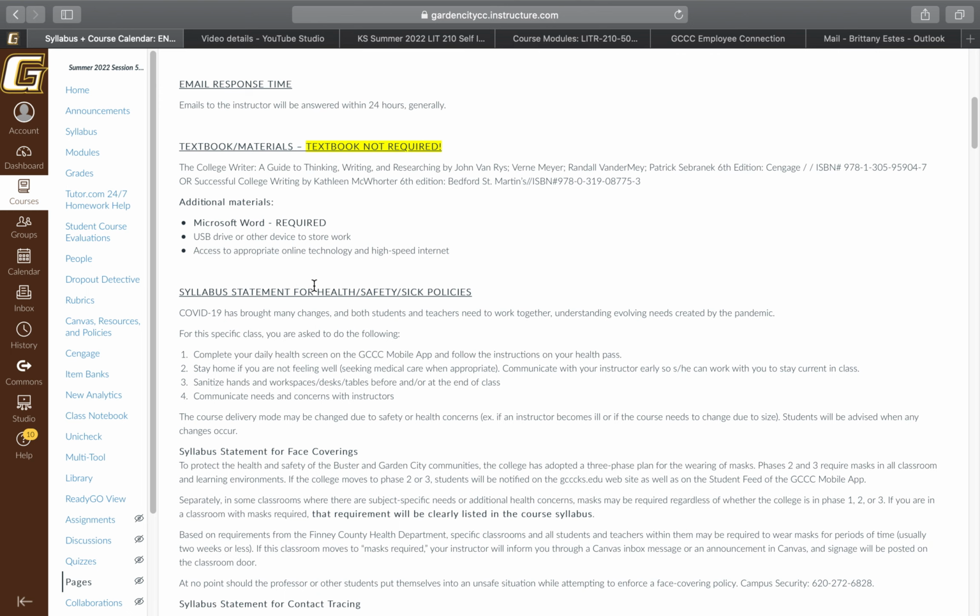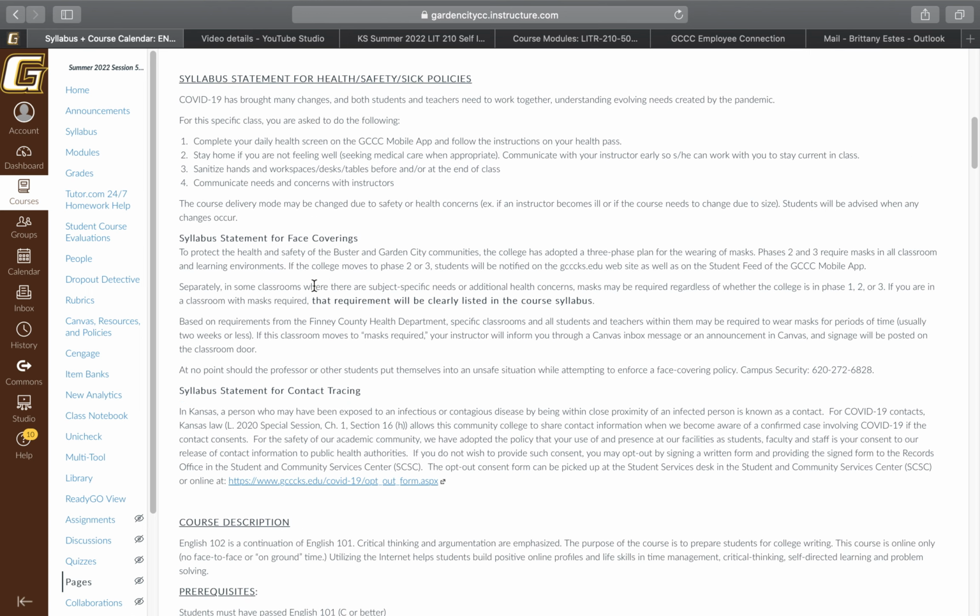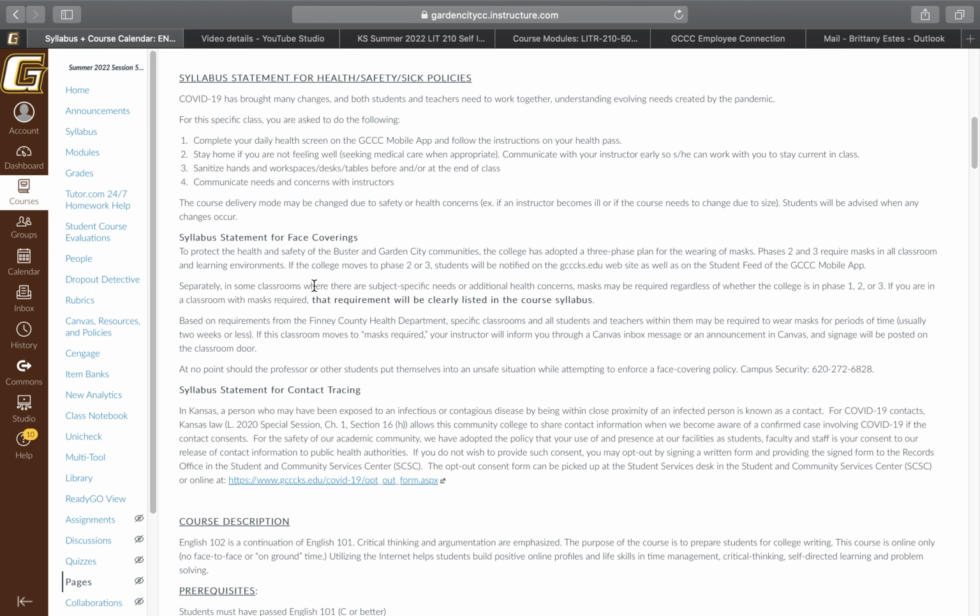There is no textbook required for this course, so please do not buy one unless you want to. You do need to make sure you have Microsoft Word for this course, that is required. You must turn in your major writing assignments as Microsoft Word documents because PDFs, text files, all these other different types of files, they do change the formatting, and we are adhering to MLA formatting for an English Lit course, or an English course, I should say. So you'll want to make sure that you have Microsoft Word. You can get that for free through the college if you have a Mac, if you have a PC and you need to get that, do that through the college. Everything else you need should be made available by me online.